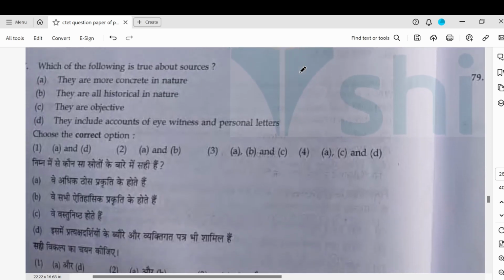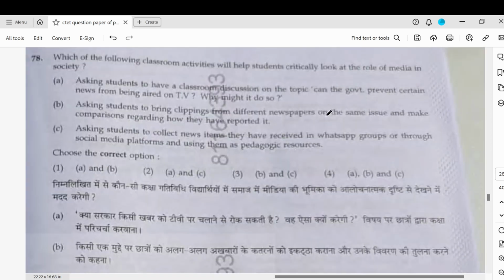Which of the following is true about sources? So they are concrete in nature, more concrete. They're all historical, no, not necessary. They are objective, yes. They include, yes. So A, C, and D will be included. A, C, D. 78. Which of the following classroom activities will help students critically look at the role of media?